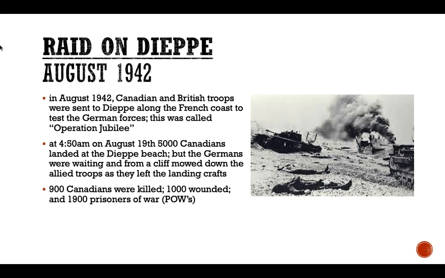Raid on Dieppe, August 1942. In August 1942, Canadian and British troops were sent to Dieppe along the French coast to test the German forces. This was called Operation Jubilee. At 4:50 a.m. on August 19th, 5,000 Canadians landed at the Dieppe beach, but the Germans were waiting and from a cliff mowed down the Allied troops as they left the landing crafts. 900 Canadians were killed, 1,000 wounded, and 1,900 prisoners of war, or POWs.